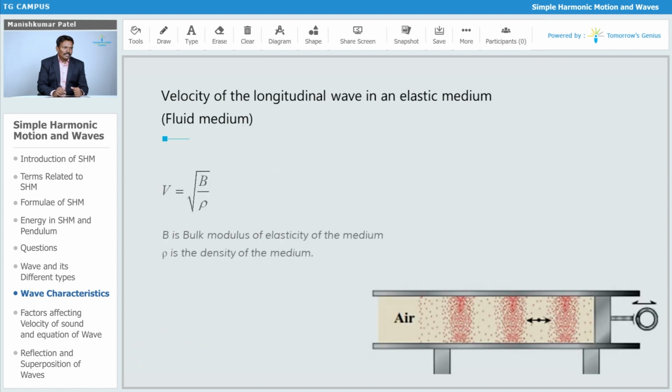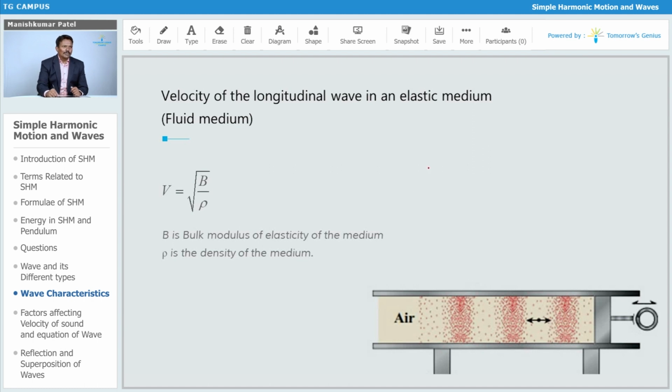Again, this one is very important. The velocity of sound through a fluid is given by the bulk modulus. If you remember the bulk modulus, take a ball made of plastic or rubber. When you insert it into water, a pressure is exerted on that ball.